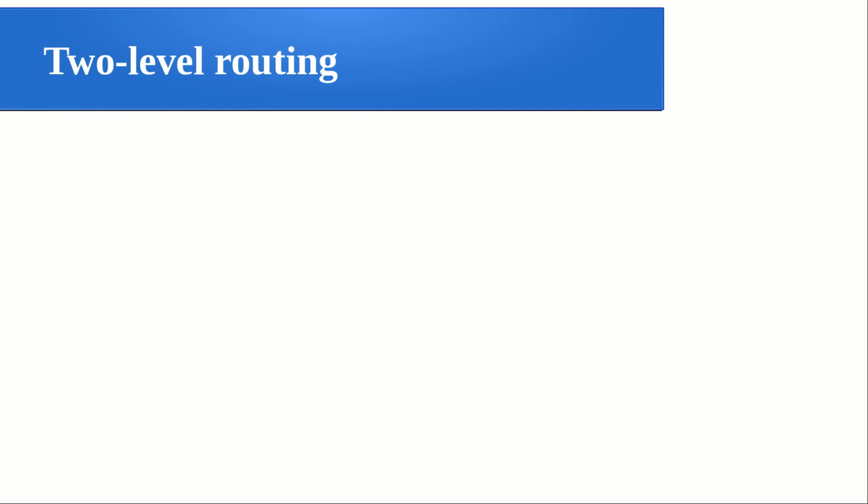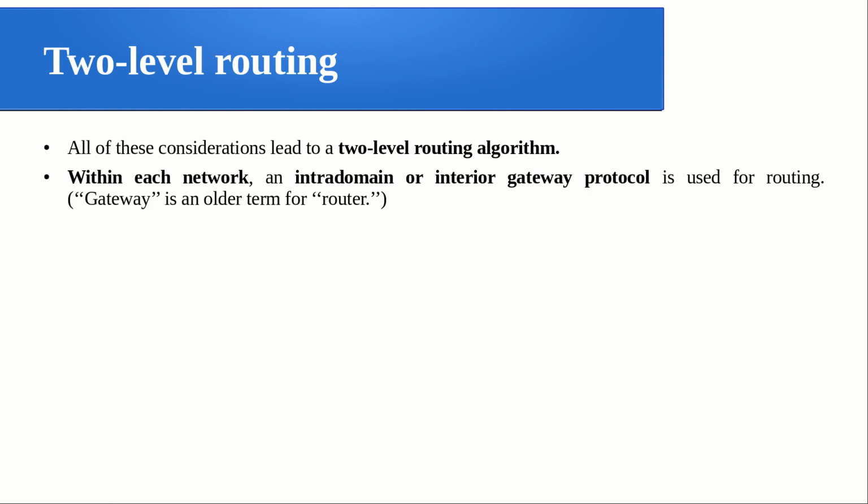But with which we can deal with the routing problem in a general internet, having the heterogeneity issue. So all of this consideration lead to a two-level routing algorithm. So what is that two-level? So within each network, an intra-domain or an interior gateway routing protocol.